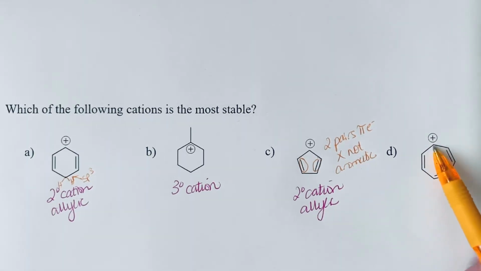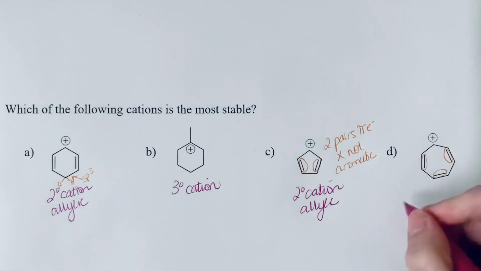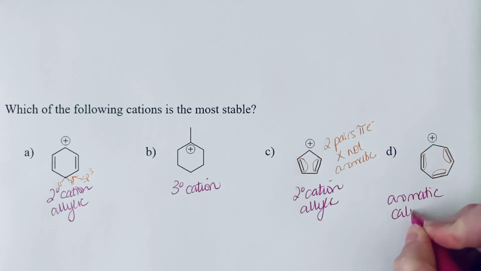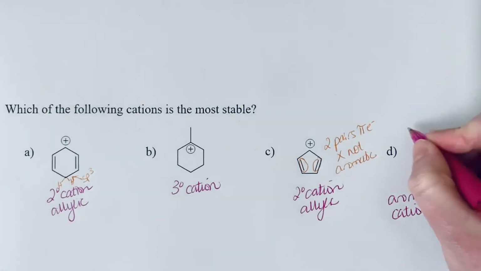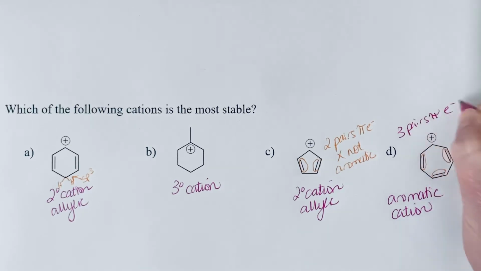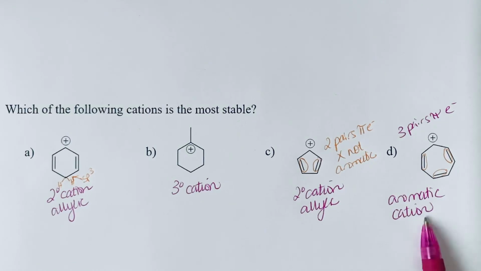resonance. Every atom of this ring is sp2 hybridized, so we should check this one for aromaticity by counting the pairs of pi electrons. And we see we have 1, 2, 3 pairs of pi electrons. So this cation is actually aromatic because we have 3 pairs of pi electrons. And we're looking for an odd number, and 3 is an odd number. So this aromatic cation is going to be even more stable than the tertiary cation or that secondary allylic cation.